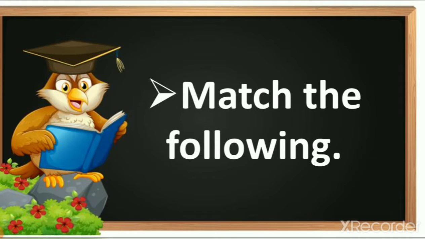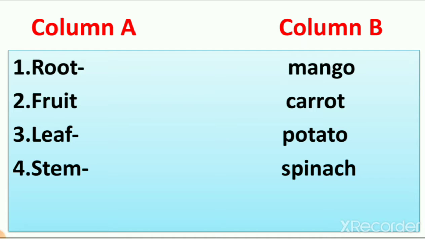Then our next question is match the following. So in this we match column A with column B. So here you can see column A and column B. Column A is a question and column B is an answer. So what do we have to write here? We have to identify which is root, which is fruit, which is leaf, and which is stem.